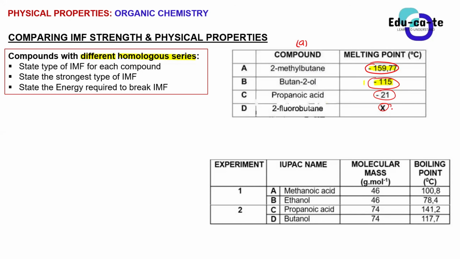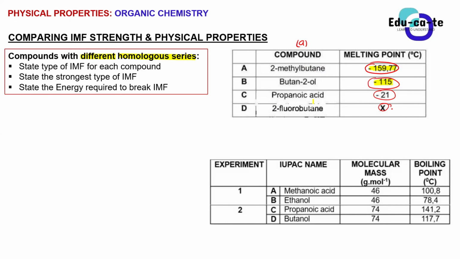And Bandisile says that the one of butan-2-ol is greater than the one of 2-methyl-butane. Do you guys all see that negative 115 degrees Celsius is greater than negative 159.77? Do you guys realize that just from the table?